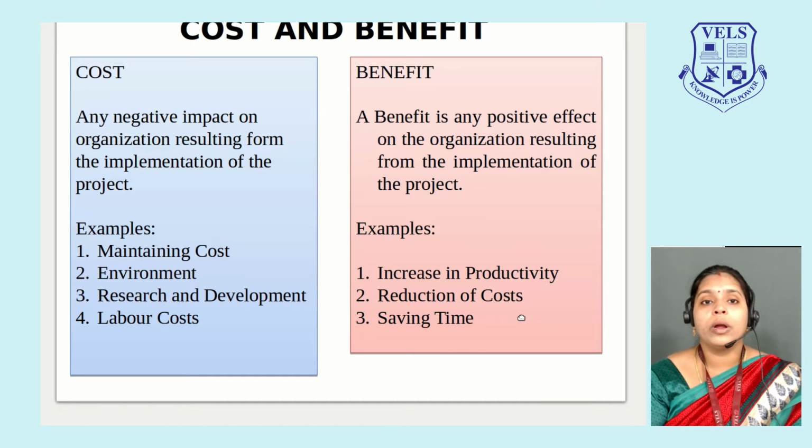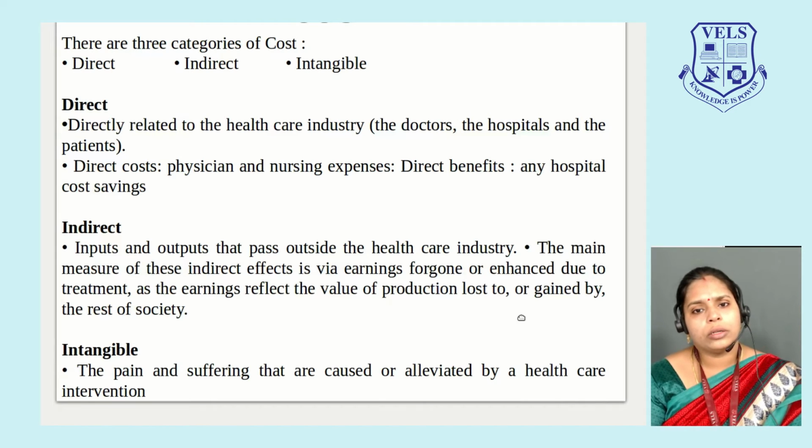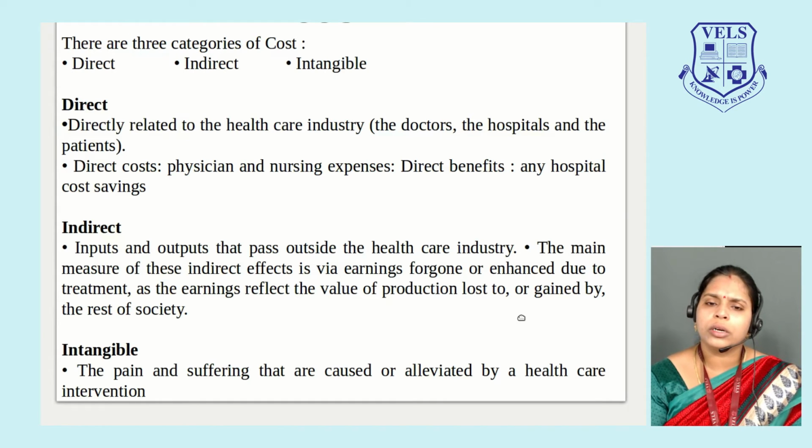Now we will go deeper into what is cost, or the input side. There are three categories of costs: direct cost, indirect cost, and intangible costs. What is direct? Direct is related to the healthcare industry: doctors, hospitals, patients, and the costs they incur in direct relationship with them.